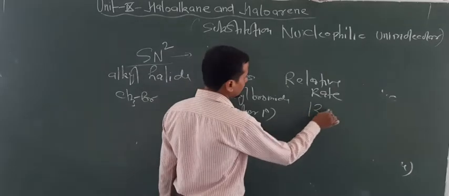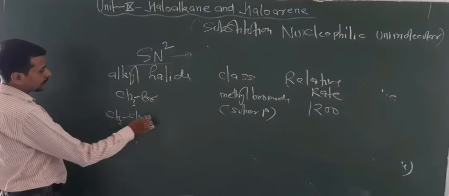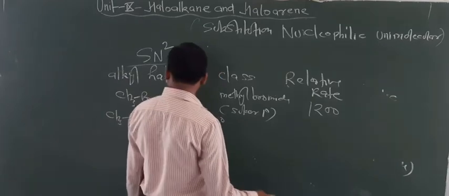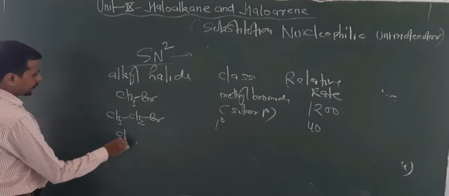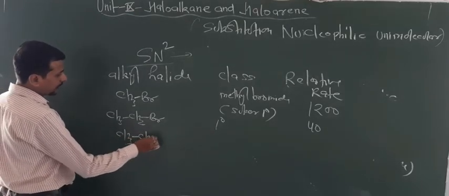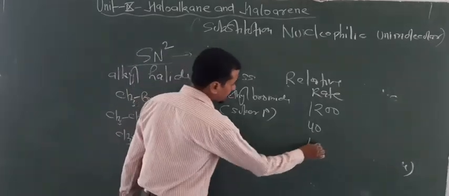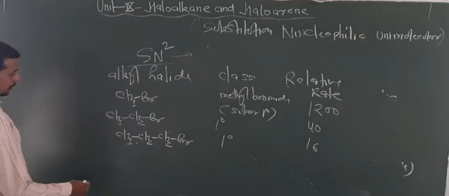Now the reaction rate for this is 1200, and if we add one more carbon, CH3CH2Br, this is 1 degree, and the rate of reaction for this is 40. When one more carbon is added, this is also 1 degree, but now the rate becomes 16. And if we are taking the 2 degree and 3 degree alkyl halides, look about the reaction rate.